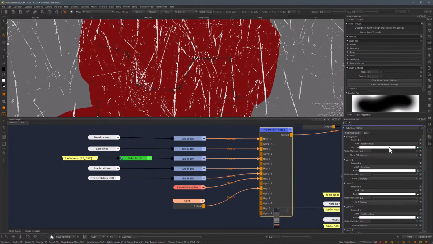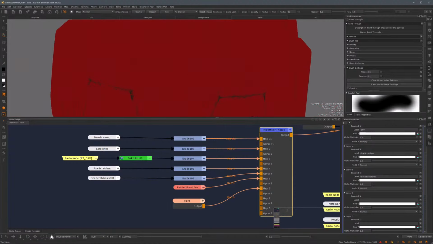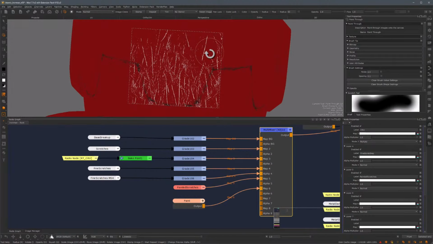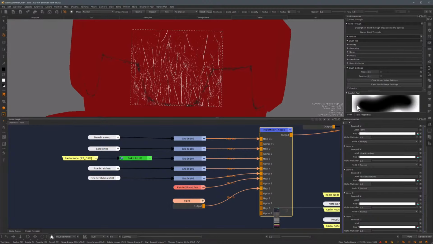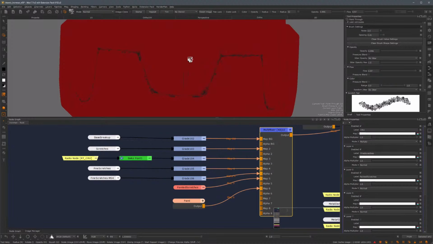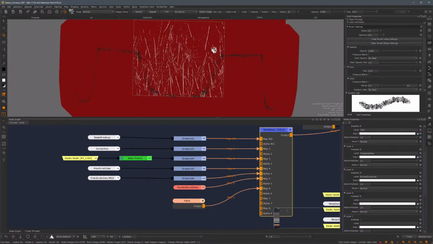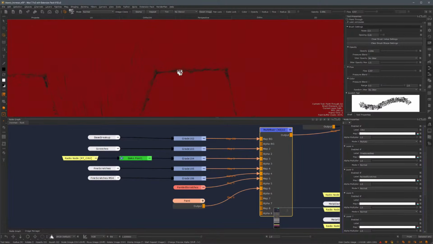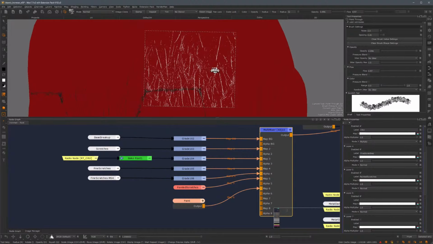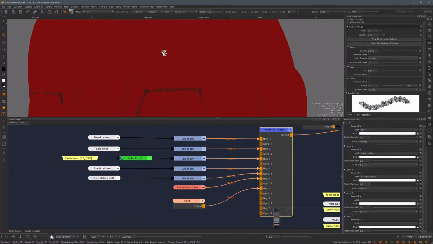So let's just enable this. And now I'm going to use that image to project some of these unique details just on top of his helmet here. I'm going to have to change the brush to something that's nicer. I'm just probably going to use the same brush. So this type of details will make the asset really pop. And I'm going to try and follow the shape of his helmet with the scratches.